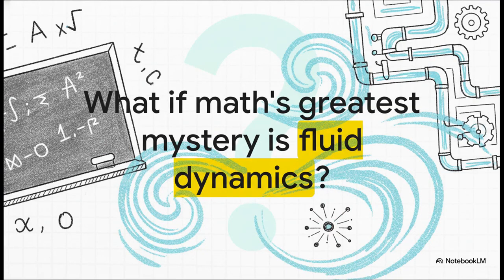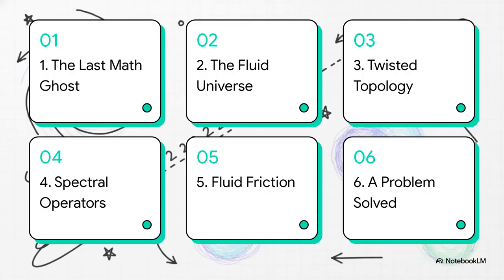For well over a century, mathematicians have basically treated the Riemann hypothesis as this purely abstract ghost. It's lived entirely on chalkboards, right? In textbooks and in the realm of pure numbers. But today, we're going to see how stepping out of the abstract and actually treating this hypothesis as a physical fluid provides a brilliantly bulletproof solution. We're looking at a framework that takes the ultimate math puzzle and literally turns it into a problem of mechanical engineering.